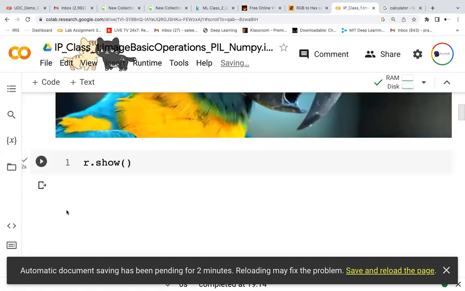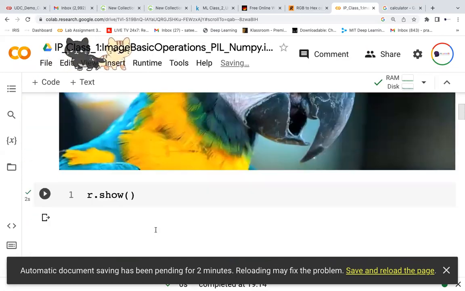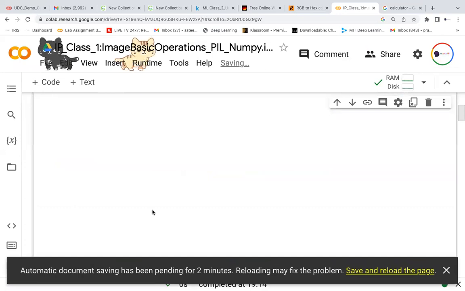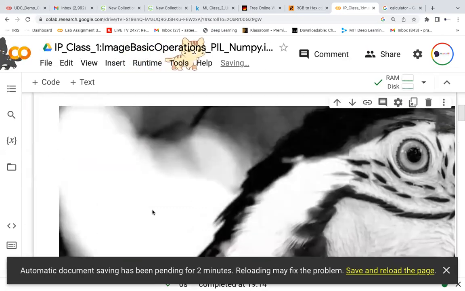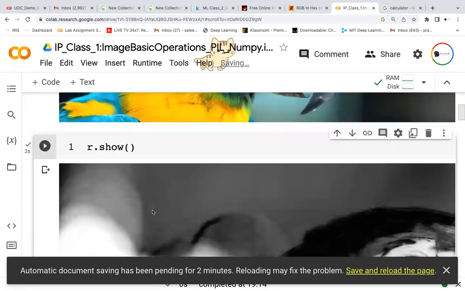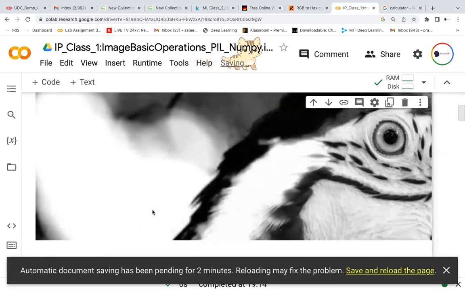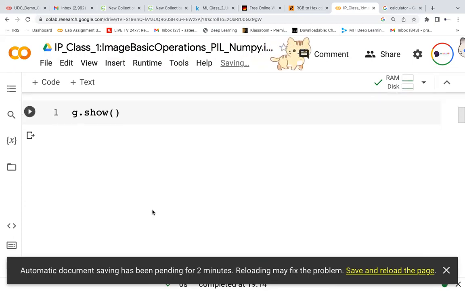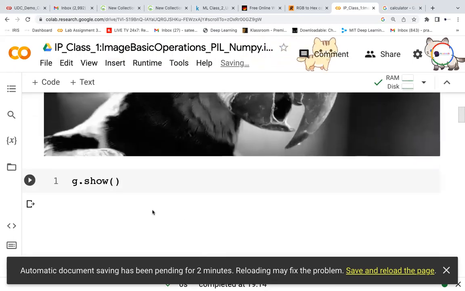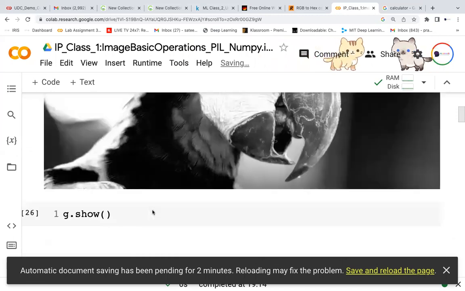Now I'm trying to show the red channel. It is taking some time to load also. So this is the red channel, this is the blue channel, the green channel. Fine. So this is how it looks.